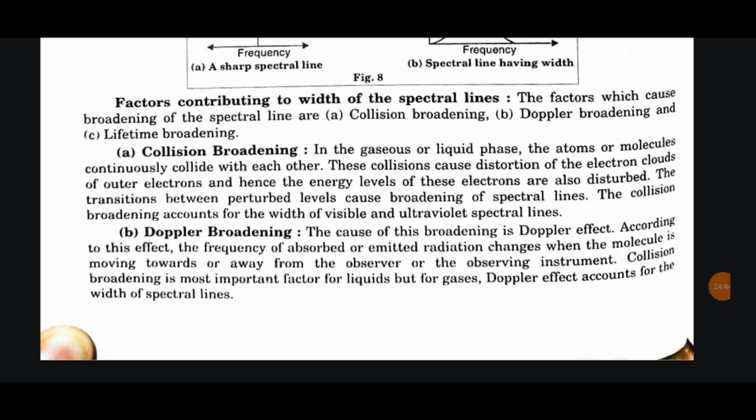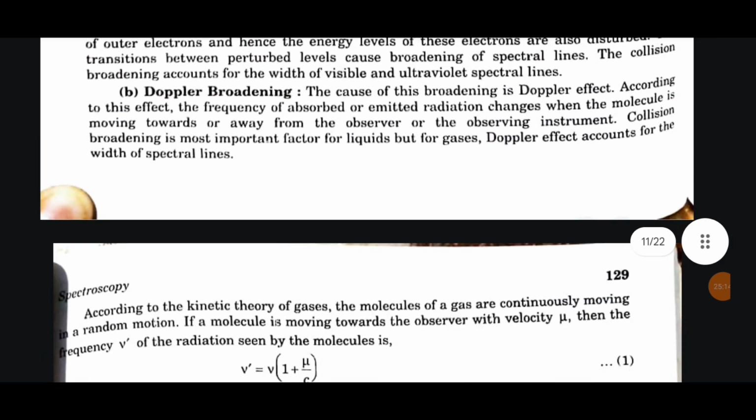The collision broadening accounts for the width of visible and UV spectral line. B. Doppler broadening. The cause of this broadening is Doppler effect. According to this effect, the frequency of absorbed or emitted radiation changes when the molecule is moving towards or away from the observer or the observing instrument. Collision broadening is the most important factor for liquids, but for gases, Doppler effect accounts for the width of spectral lines.